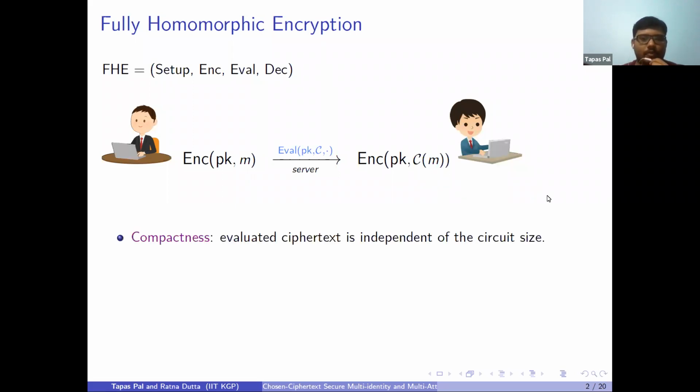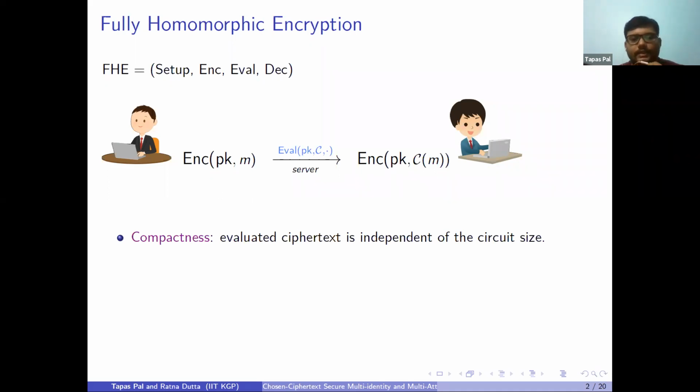There are a few properties which we need for fully homomorphic encryption to satisfy. The first one is the compactness property. In compactness, we want the evaluated ciphertext, whatever the server is evaluating over our encrypted data, to be independent of the size of the circuit.